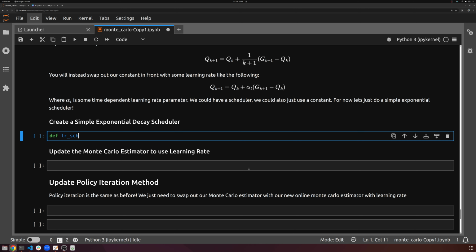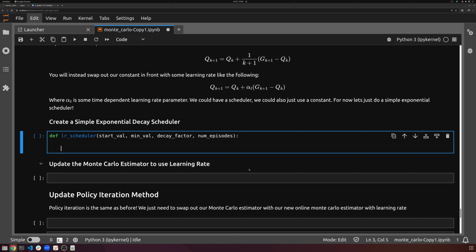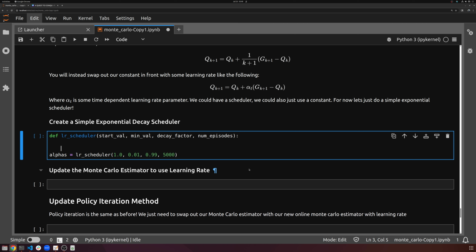Def learning_rate_scheduler. We'll have some start value, some min value, and some decay factor, right? The exponential decay factor, and num_episodes. Right, so let's say our alphas is going to be the learning rate scheduler. And the start value will be, let's say, 1. The minimum value, the lowest value we'll go to, is 0.01. And we'll decay with a factor of 0.99. And let's say we have 5,000 steps. Okay, so we can implement this.